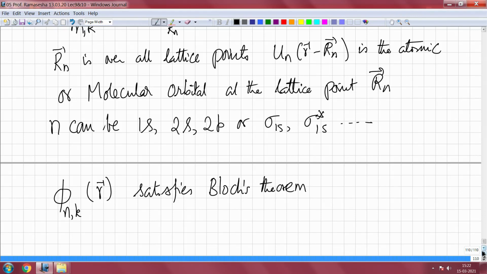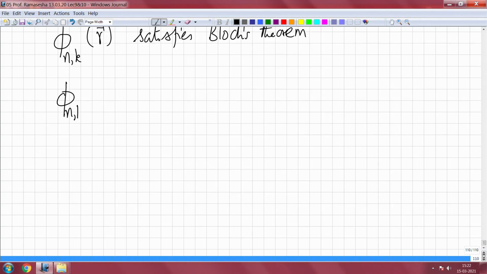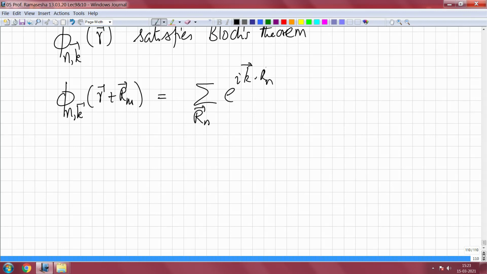all we need to show is the following: phi nk of r plus Rm is equal to sigma over Rn of e to the power i k dot Rn un of r minus Rn plus Rm.